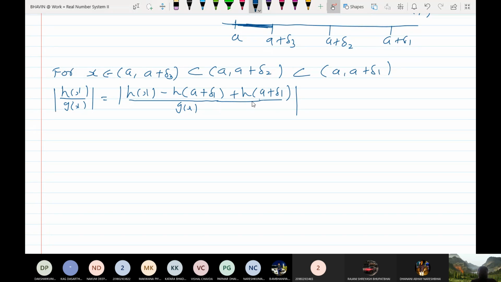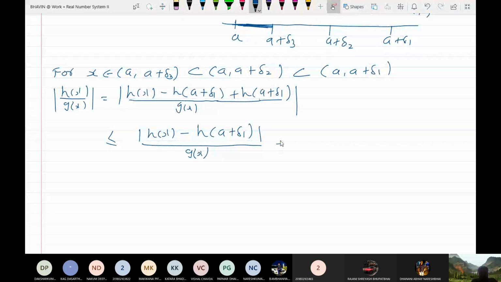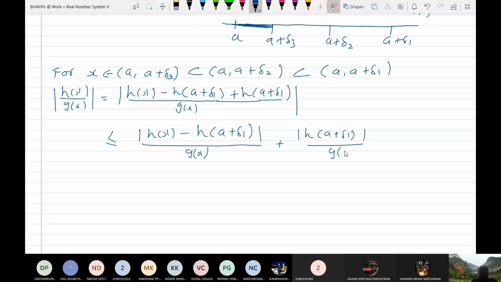Okay. So this gets cancelled and you will get h(x) upon g(x). So this is further less than or equal to modulus of h(x) minus h(a plus delta 1) upon g(x), I have not written mod here because g(x) is positive, plus mod of h(a plus delta 1) upon g(x).